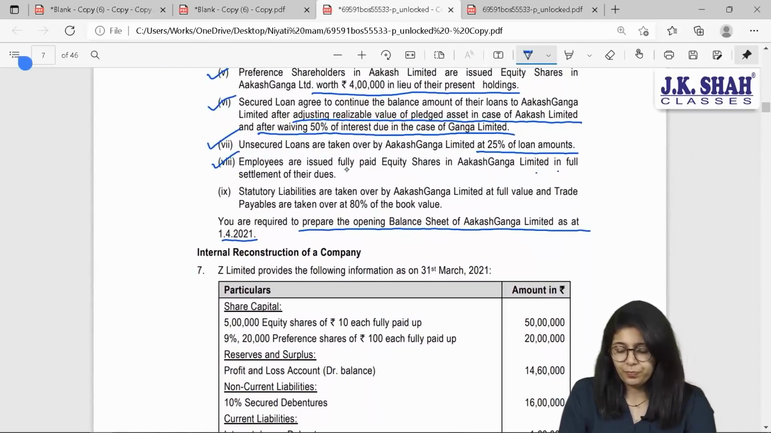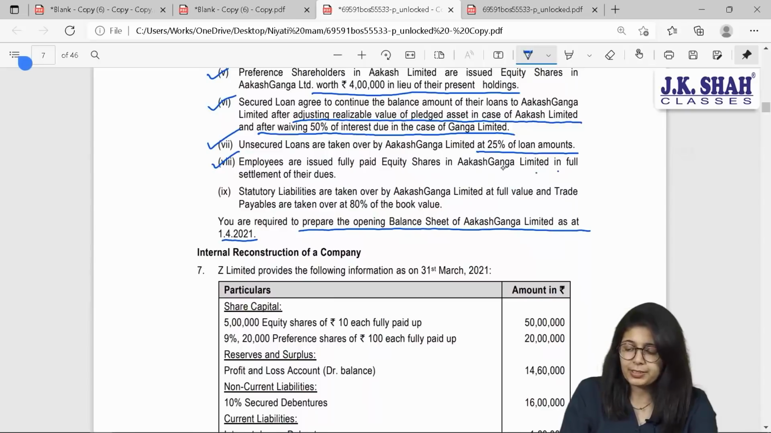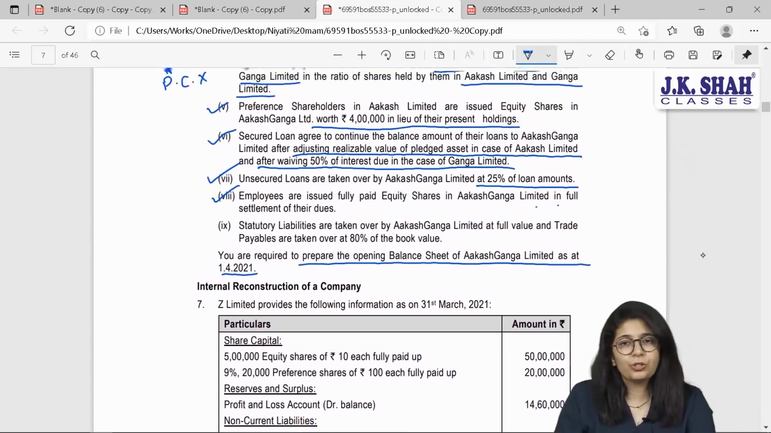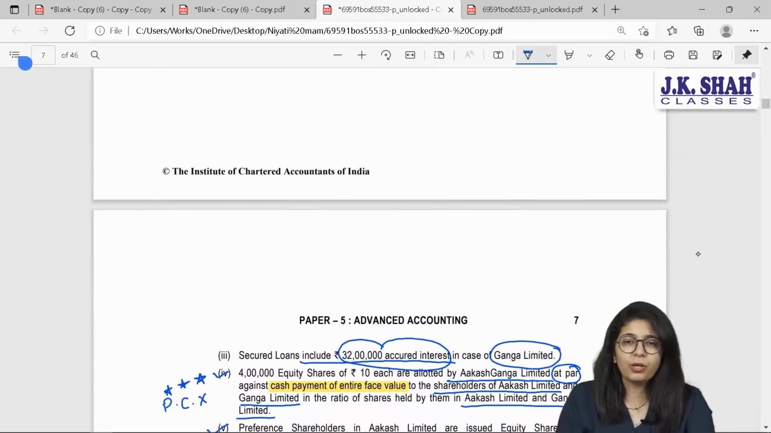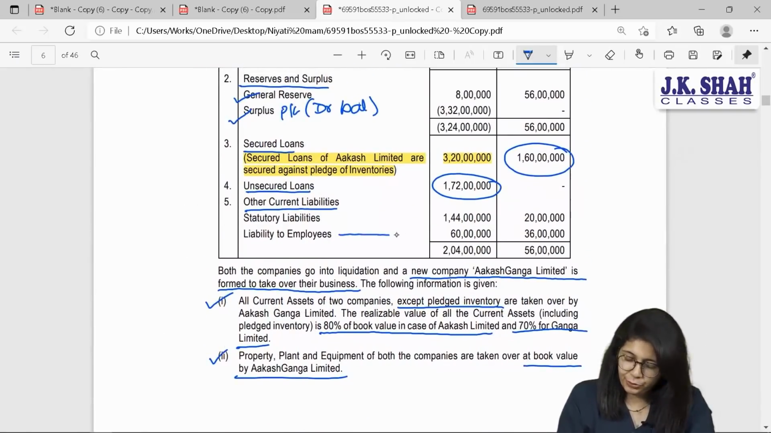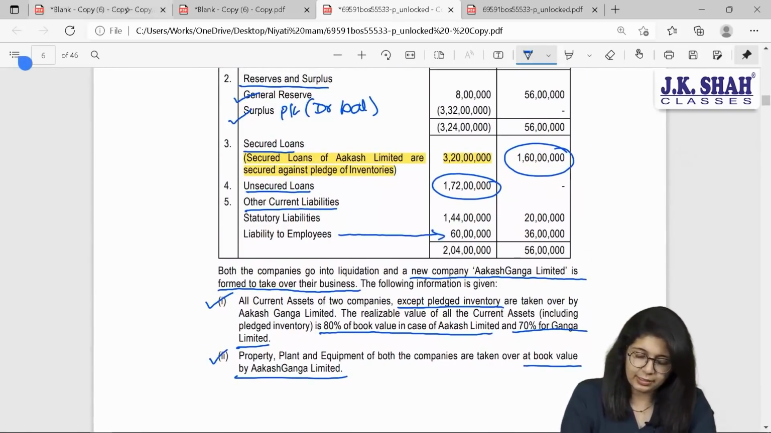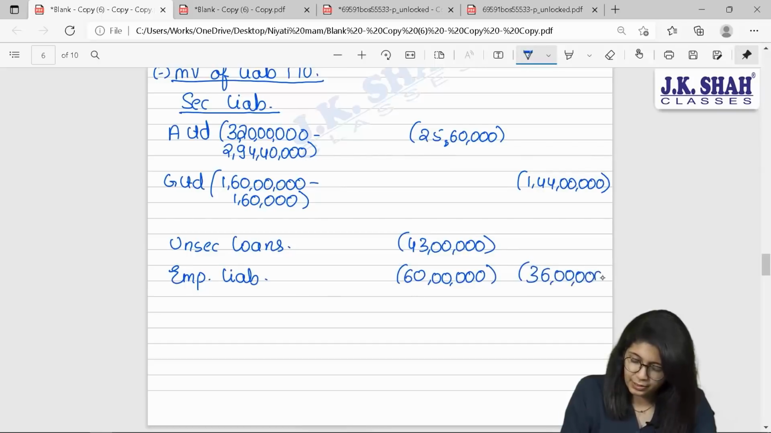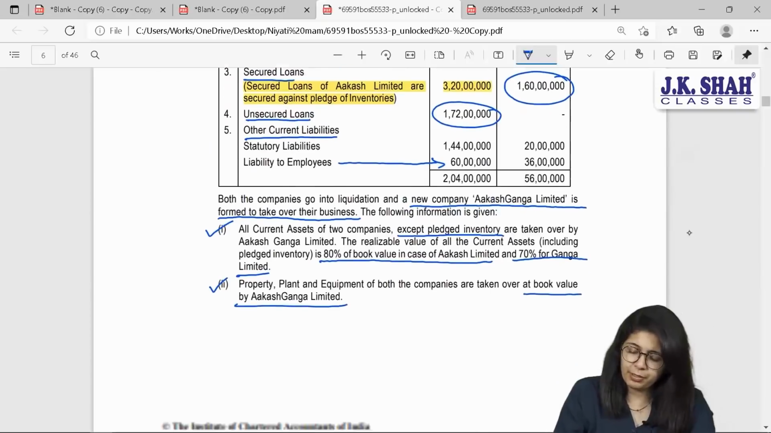Employees are issued fully paid up equity shares in Akash Ganga in full settlement of their dues. So, first I will be taking over their liability. What liability am I taking over, beta? Full value. Your employee dues were 60 lakhs and 36 lakhs. Employees liability 60 lakhs and 36 lakhs. What will we issue them? We will issue them equity shares.